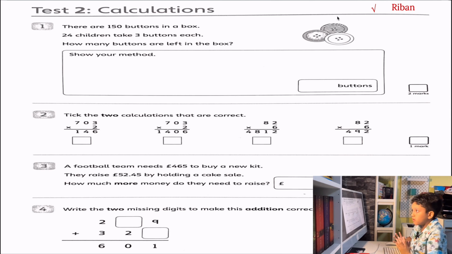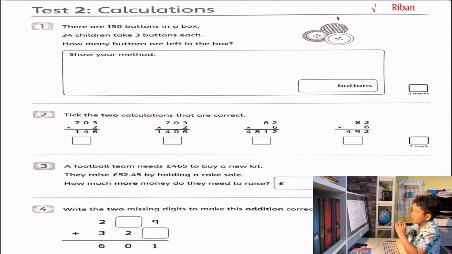Today we're going to be doing Test 2, which is calculations. So let's do number 1. There are 150 buttons in the box. 24 children take 3 buttons each. How many buttons are left in the box? Show your method. So we have to show our method. This is how we do it, guys. If you don't know, watch how I do it.